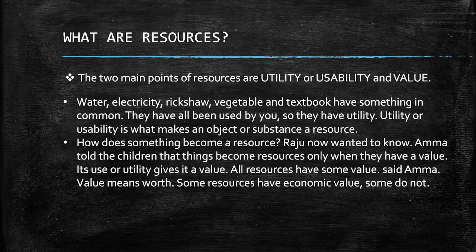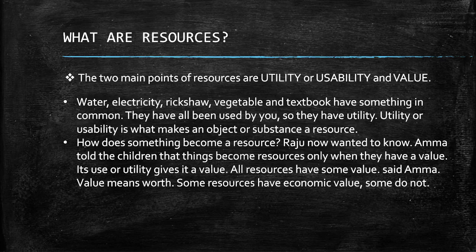What are resources? This is our first topic of this chapter. The two main points of resources are utility or usability and value. The substance which has utility or usability and value is known as a resource.